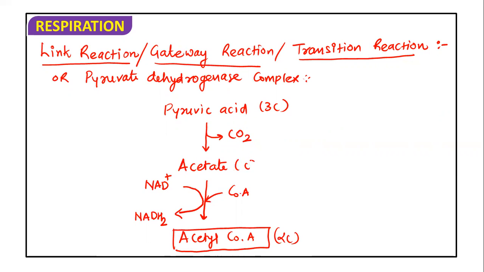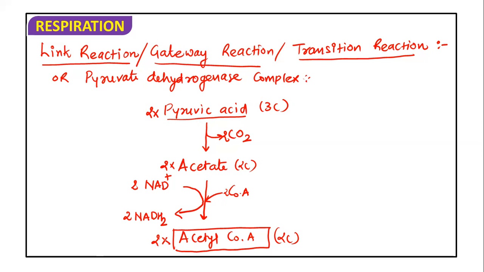This acetyl coenzyme A is a 2 carbon compound. This acetate is also a 2 carbon compound. But when we have one pyruvic acid, one CO2 will be released, one NADH2 will be released, one coenzyme A gets added, and one acetyl coenzyme A gets formed. But as we know, glycolysis is going to produce 2 pyruvic acid. So from 2 pyruvic acid, 2 link reactions will take place. So 2 CO2 get released, 2 acetate molecules will be formed, 2 NADH2 will be formed, and 2 coenzyme A will be added. So ultimately, 2 molecules of acetyl coenzyme A are formed.